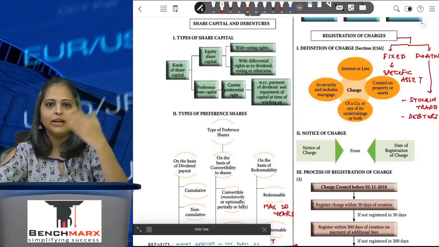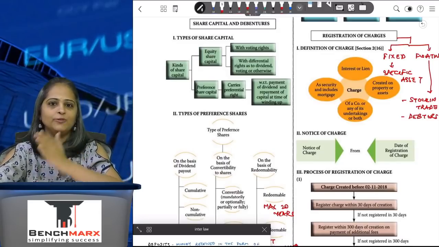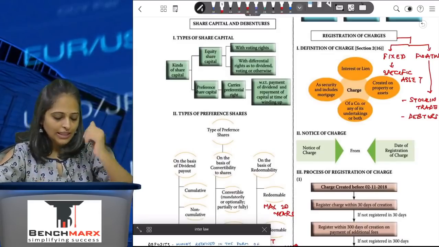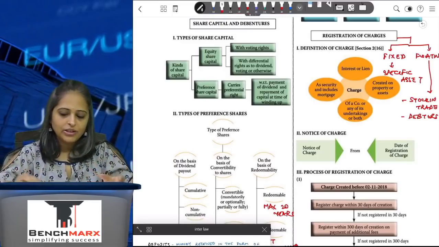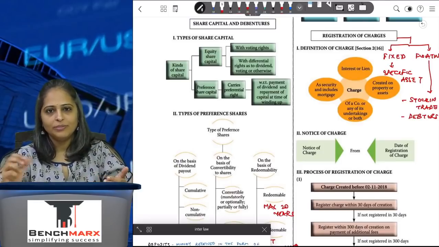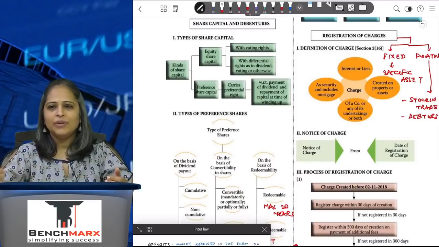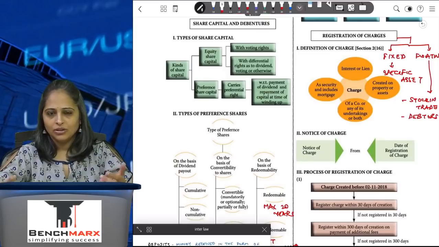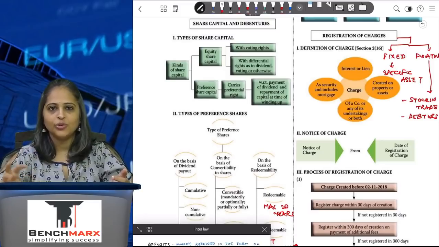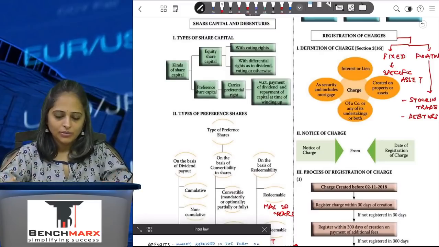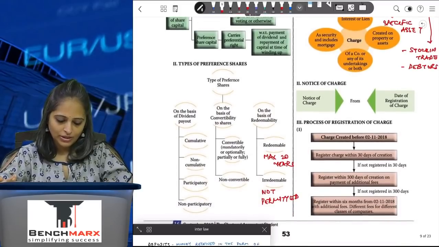They get payment only after the preference share capital is paid, because preference share capital has a preference over the equity shares. Now in equity shares, you have shares with voting rights and with differential voting rights. Normally all companies will issue shares with the same voting rights, so everyone has an equal voting right in the company. But there are very few companies, including Future Retail, which have issued shares with differential voting rights. Not many companies do that, but we do have companies which do that.